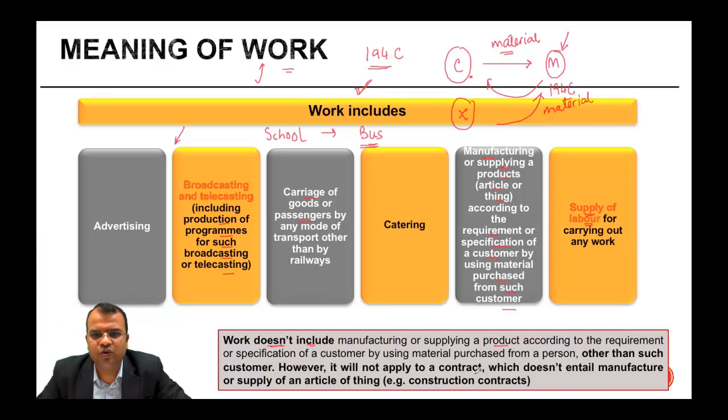However, it will not apply to a contract which doesn't entail manufacture or supply of thing. So manufacture of product, that is article or thing, is important. If there's a contract for construction, that is something which is not going to get covered here. It is for manufacturing or supplying a product, which has to be an article or a thing.